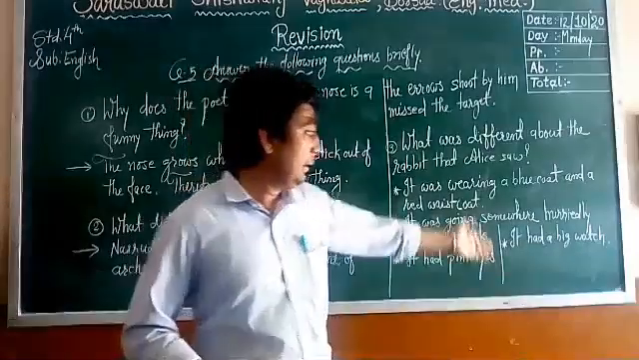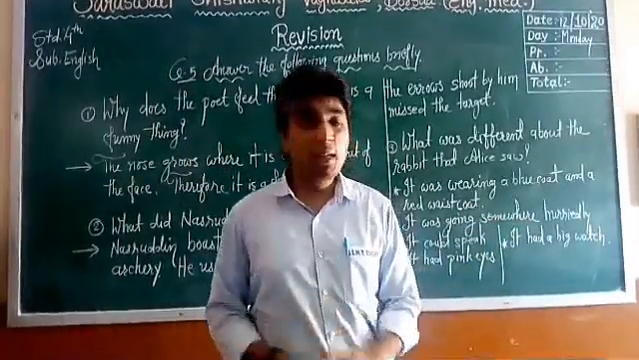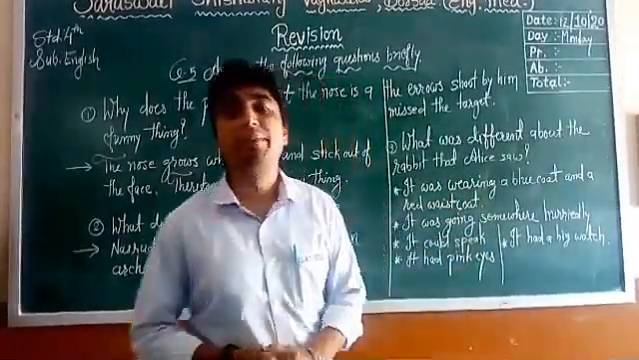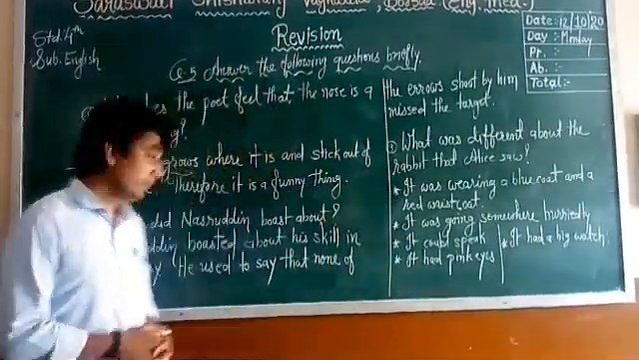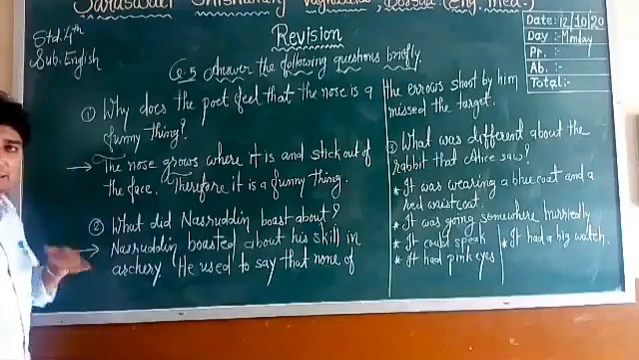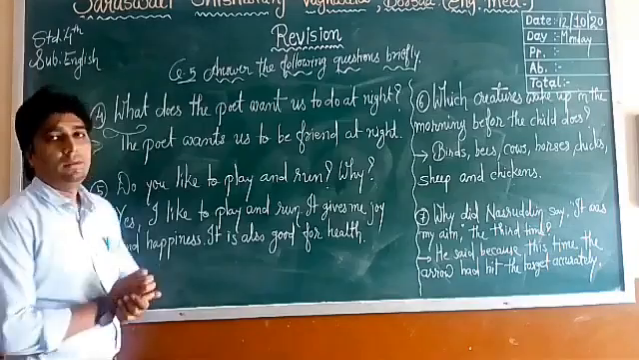But here it had a big watch, right? So these are the differences of that rabbit that Alice saw, right? Up to 3. So now let's see some more.